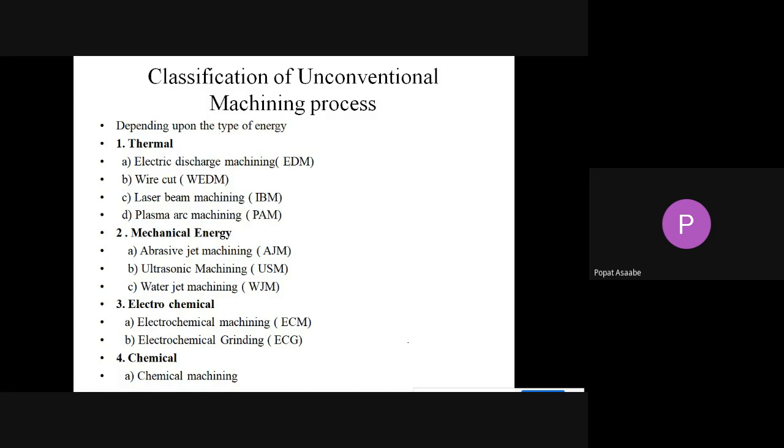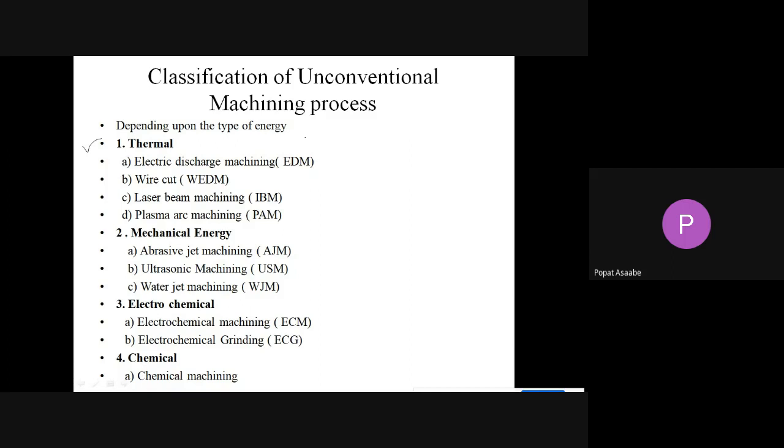Now see, we know that in unconventional machining we are using thermal energy, mechanical energy, electrochemical energy, and chemical energy. With respect to that energy, the unconventional machining processes are classified. Now see the first category of unconventional machining is thermal. Thermal group means with the help of thermal energy.